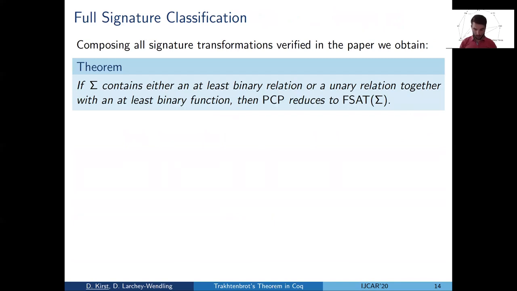Okay, and this brings me to the summary. In the paper, we give a full signature classification. What I have talked about in this talk was just the negative part, which we can conclude as soon as sigma contains anything binary, so either a binary relation or a binary function plus a unary relation. Then we have a reduction from PCP to FSAT, so undecidability is unavoidable.